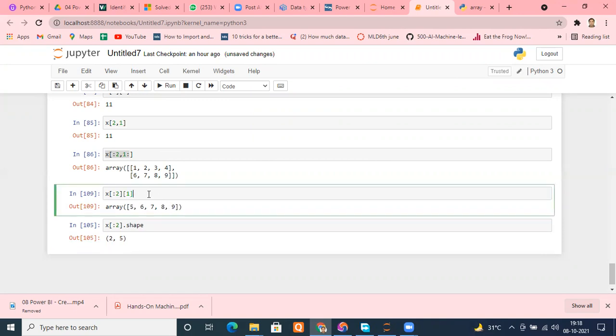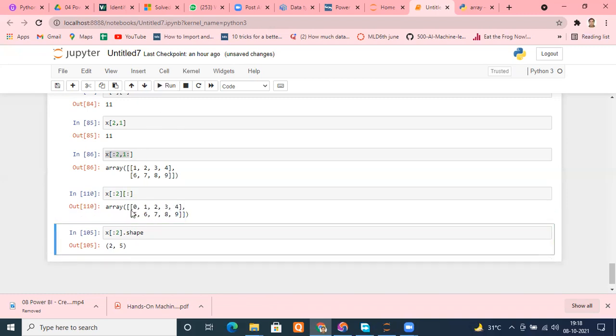Now, remember, same way, move ahead. We have got the row. So if I'm putting colon here, then what will I get? I will get both the rows. Right? Because I'm accessing all the rows. 0 to 2 is a matrix. I said, please put colon. I'm accessing all the rows.